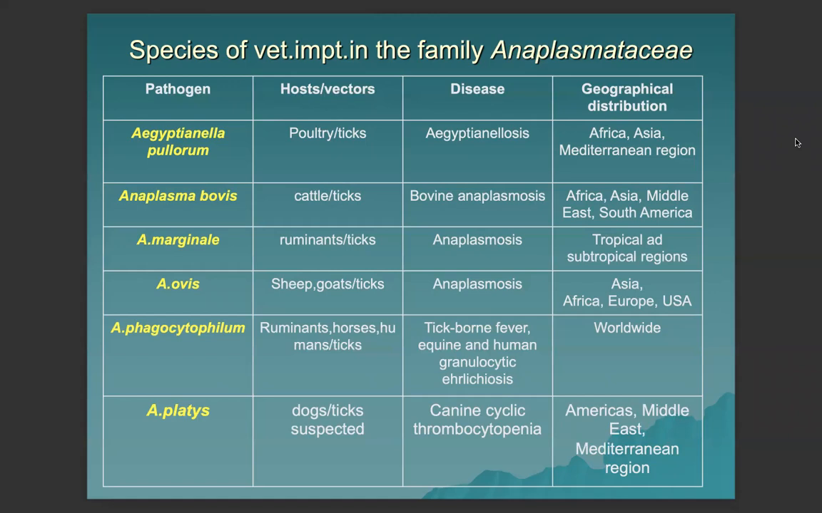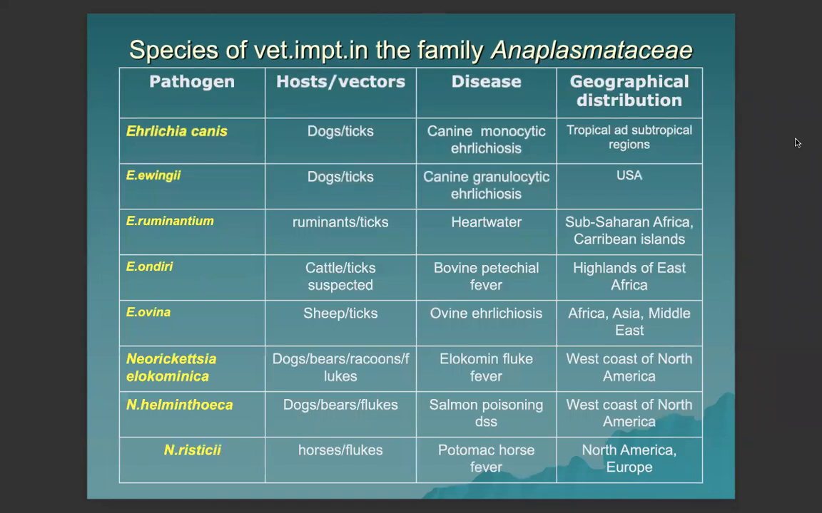Anaplasma platys is known to infect dogs. The suspected vectors are ticks. Canine cyclic thrombocytopenia is the disease condition because the target cells are platelets. It was reported in America, the Middle East, and the Mediterranean region.